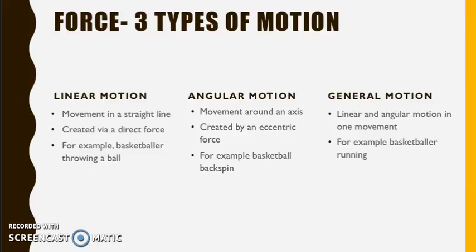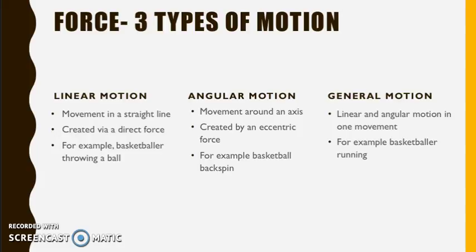There are 3 types of motion. The first type of motion is linear motion. This is movement in a straight line, which is created by direct force. So, for example, a basketballer giving a chest pass, which was powered by an equally applied force to both sides of the ball. It will travel in a straight line.